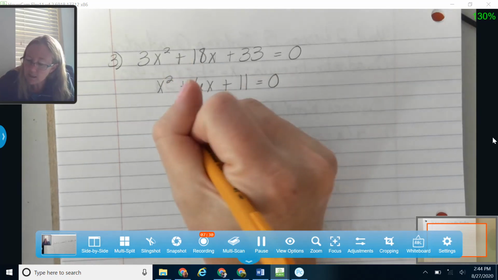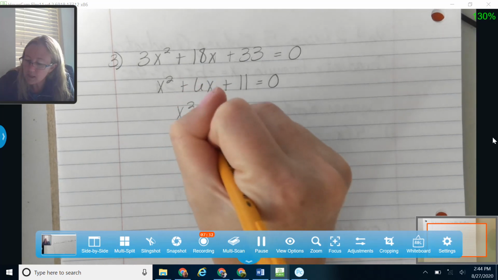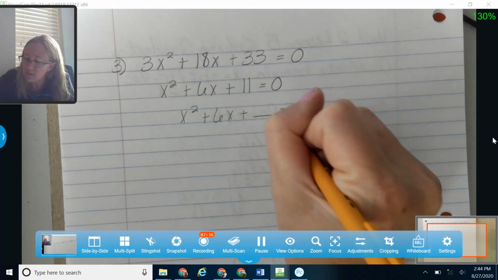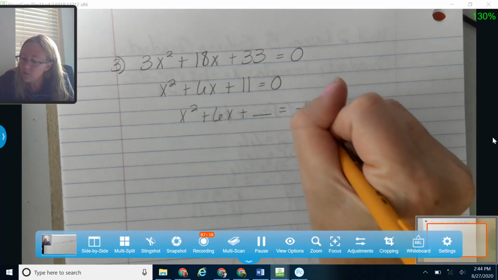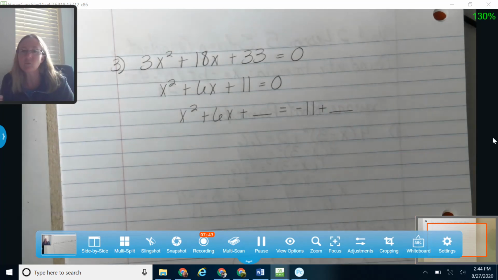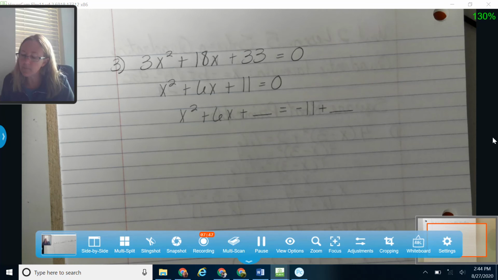Okay, so let's set this one up for completing the square. So I'm going to say x squared plus 6x plus something is equal to, and I'm going to move that 11 over to this side, so that's going to be a negative 11, and I'm going to add something on that side as well. So again, to keep them balanced, I want to add something to each side.